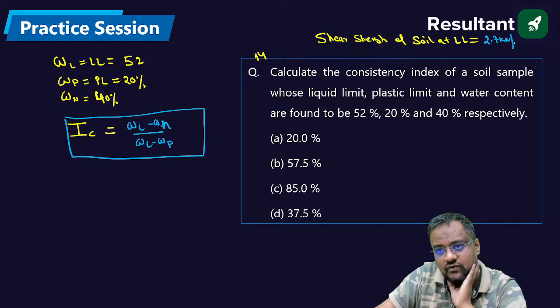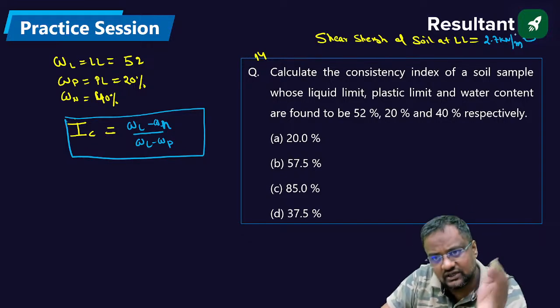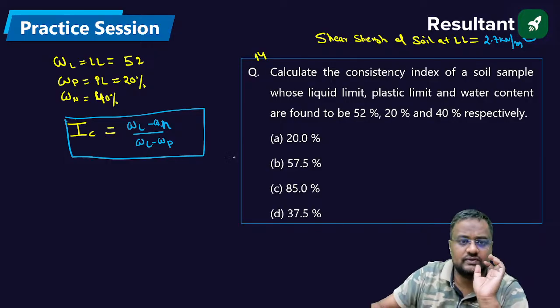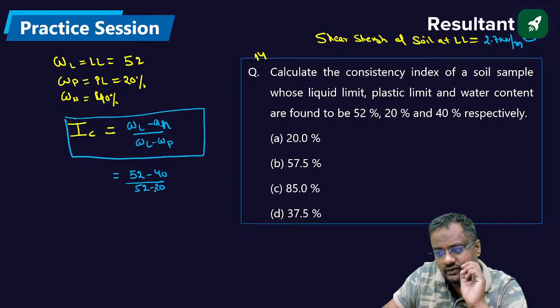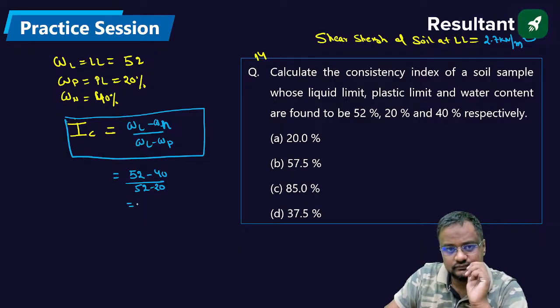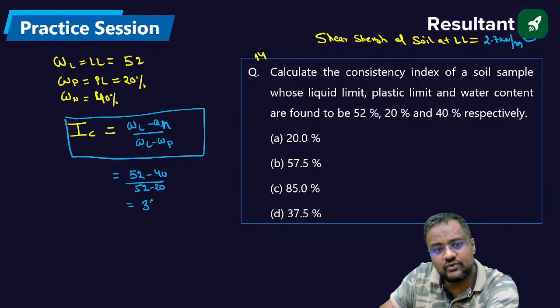The shear strength of almost all soils at liquid limit or after liquid limit is 2.7 kilonewton per meter square. And this value is (52 minus 40) upon (52 minus 20). What is this coming? This is 37.5%. Please do check.